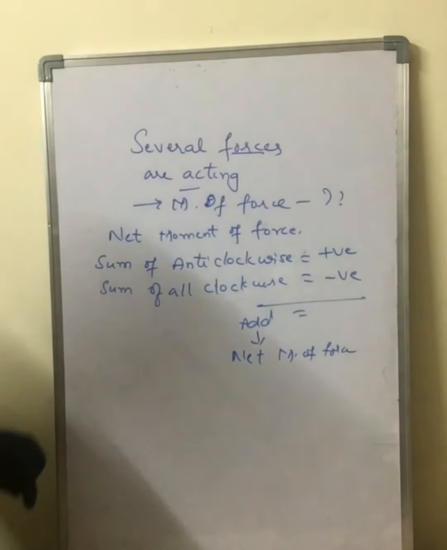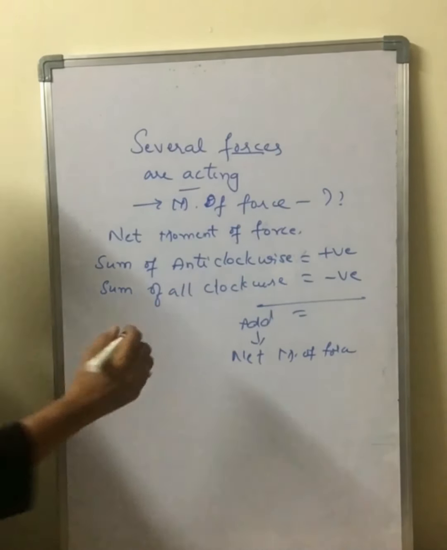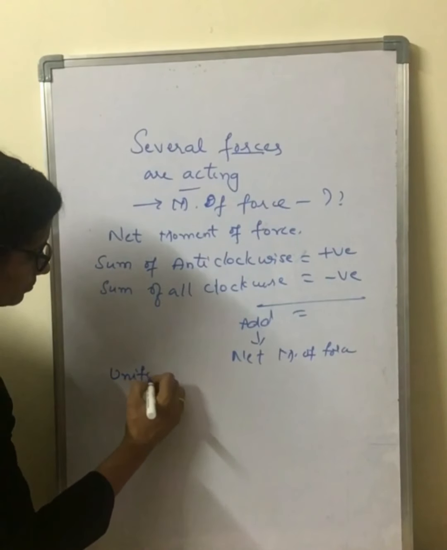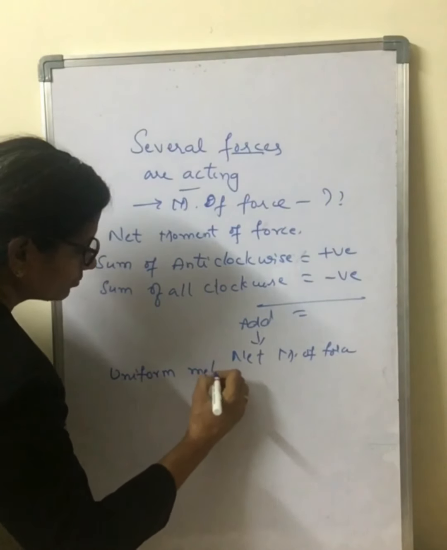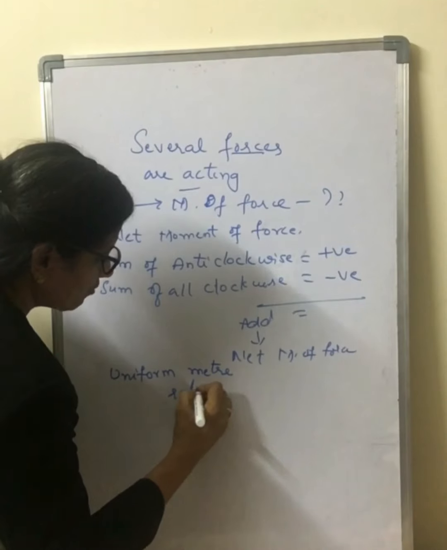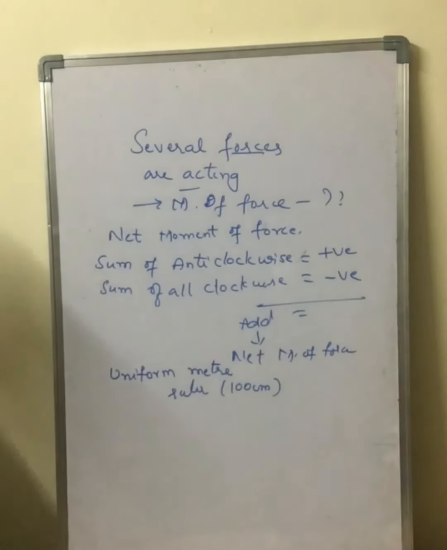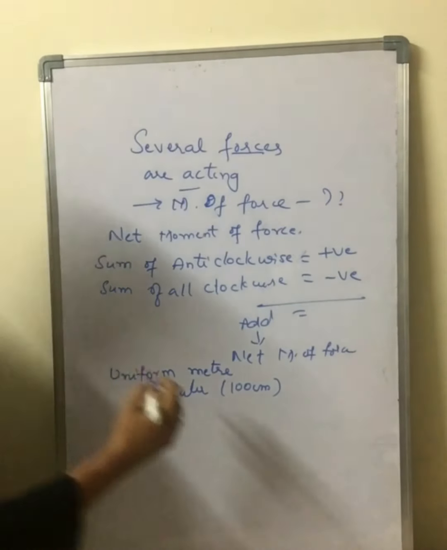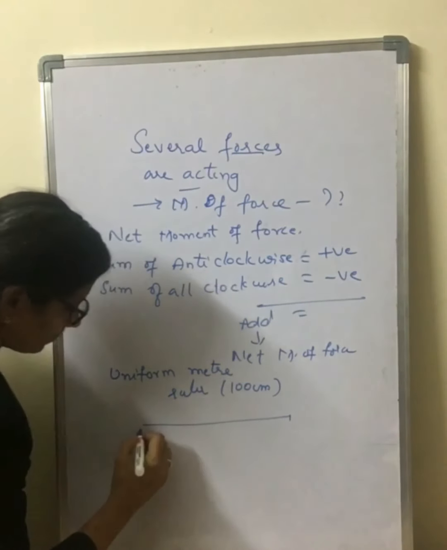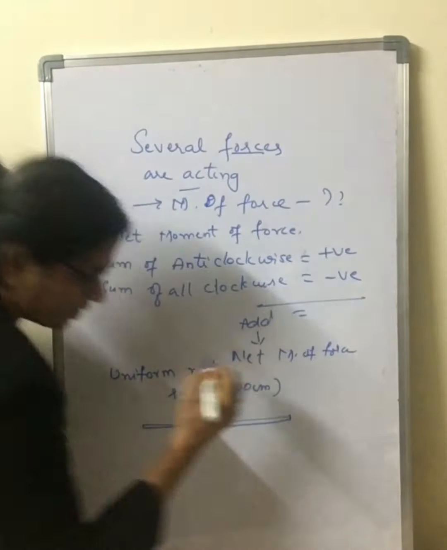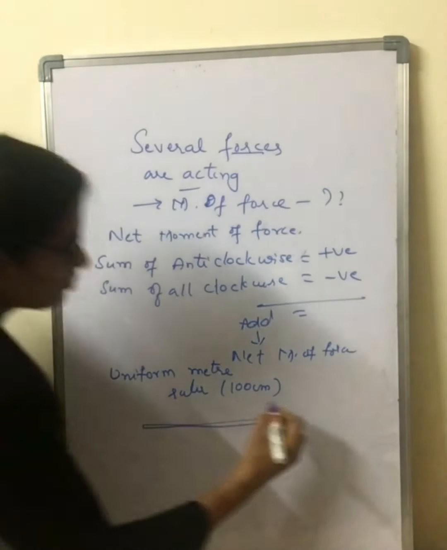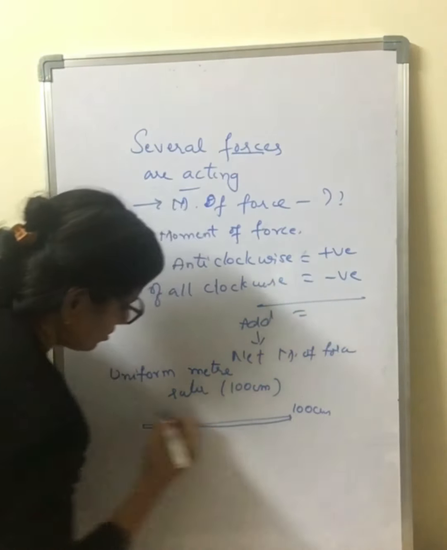Now let us take a question regarding this. We have a uniform meter ruler, that is 100 centimeter ruler. Now the question is given in such a way. We have a ruler, which is 100 centimeters, with the 0 centimeter at one end.